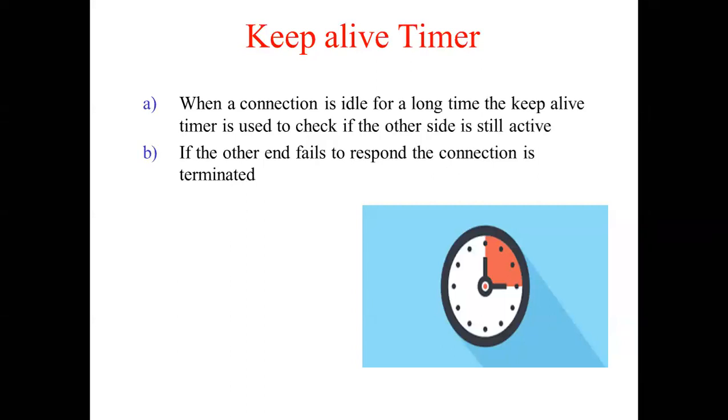Same way is the keep alive timer. If two machines are interacting and a connection has become idle for a long time, for the certain amount of time that the keep alive timer interval is set, suppose that interval expires. After that, any one of the two sides that wants to know whether the other end is present or not can send a probe. If it gets a response, then the connection will remain. If it doesn't respond, the connection will terminate. Okay, Neha? Yes, ma'am.